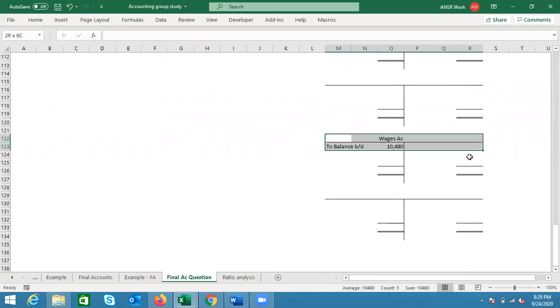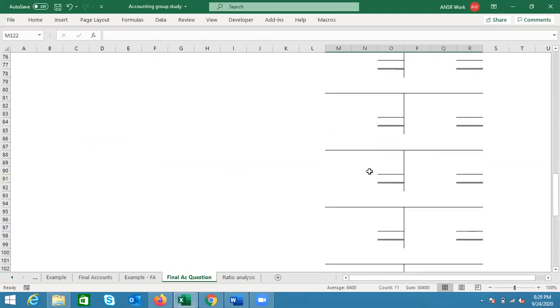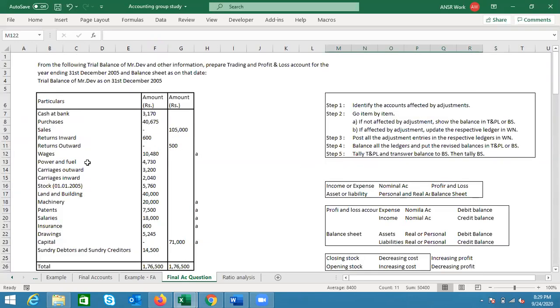Here, for the wages account, I prepared a ledger. There I put the debit balance. Whatever will come, I'll see afterwards, when I'll be going through the adjustments. Okay. Now let's go through a similar process one by one again.